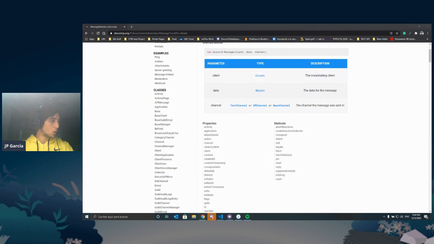If it didn't, let me know on the Discord so that I can go over that again, because this is something very key that everybody should get a feeling for. This is part of the object-oriented design structure behind Discord.js and behind JavaScript as a whole, right? We say that a message is the object, and the properties are all the information of that object, and the methods are everything that we can do with that object.